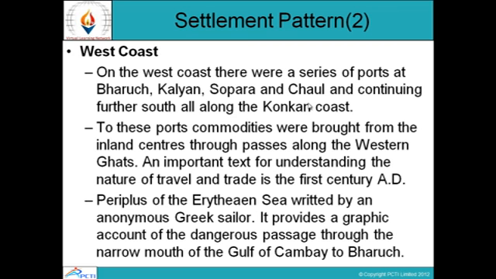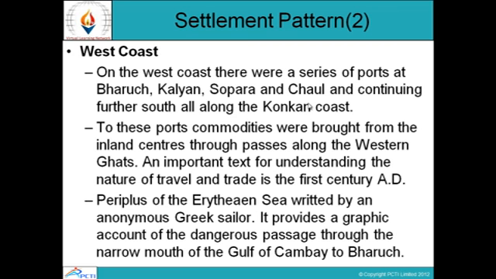So, on the west coast, there were a series of ports all along the Konkan coast, and to these ports commodities were brought from the inland centers through passes along the western Ghats. An important text for understanding the nature of travel and trade is of the 1st century AD, which elaborately explains it.